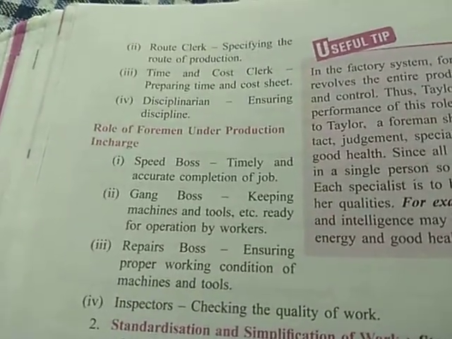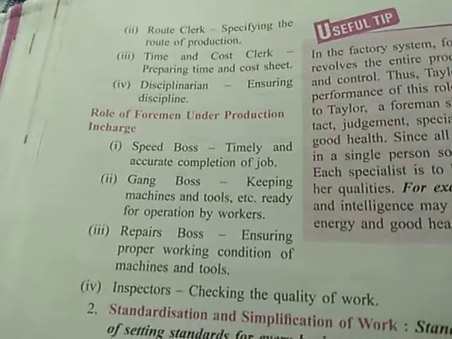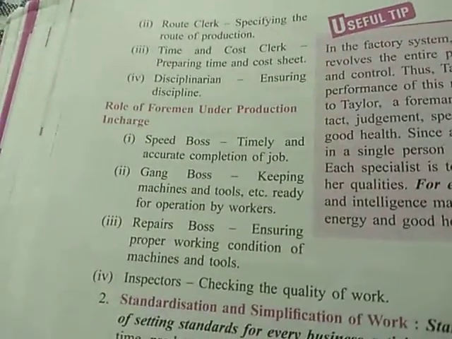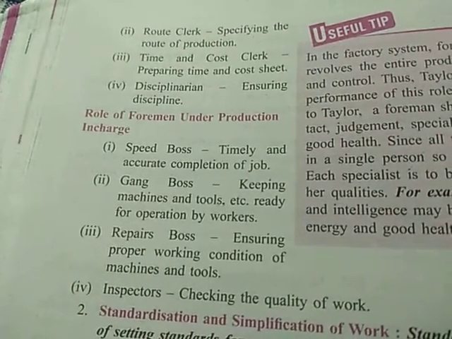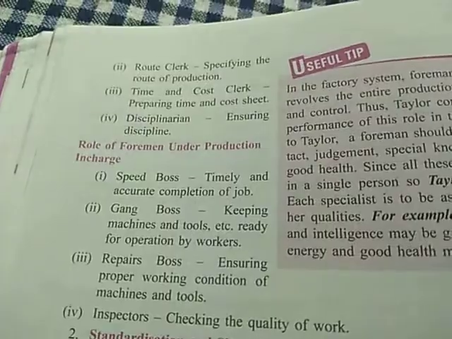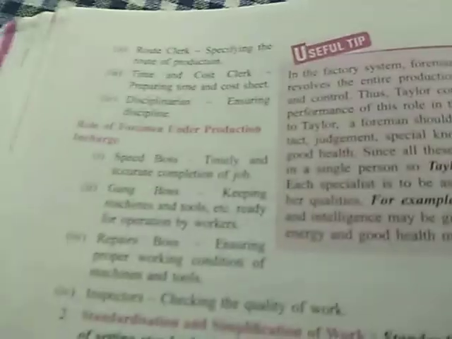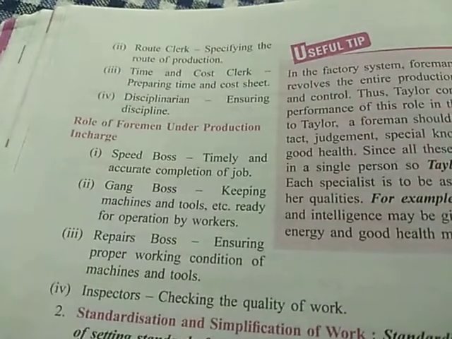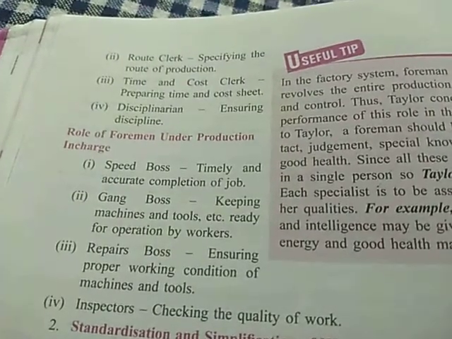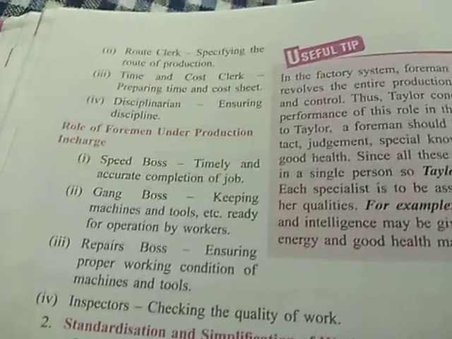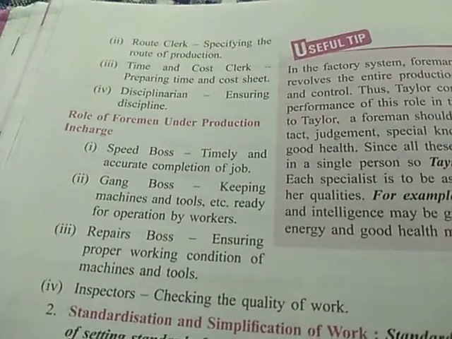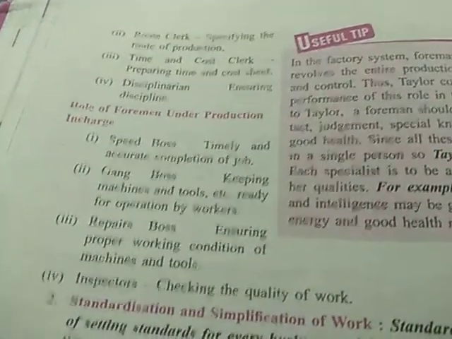Next is the time and cost clerk, preparing the time and cost sheet. What will be the time taken, or what is the standard time taken in producing these goods, and what can be the standard cost in producing these goods. Such things will be prepared by the time and cost clerk. And at last we have the disciplinarian in charge. It must be the duty of the disciplinarian to ensure discipline in the organization and in the production and planning department.